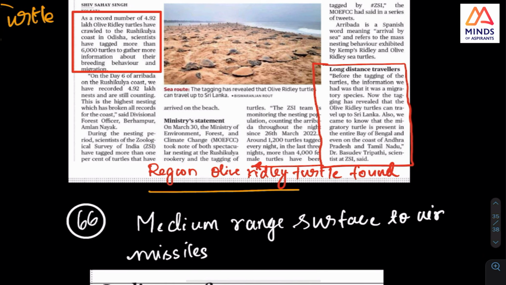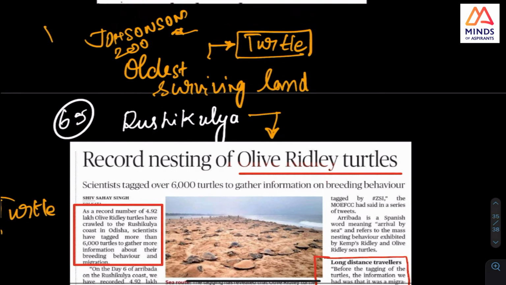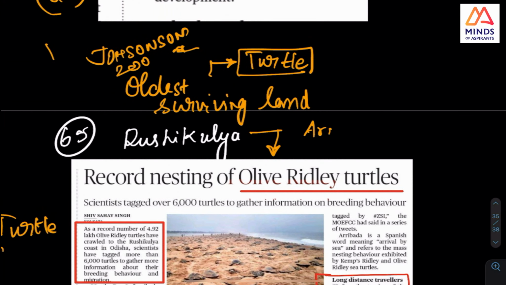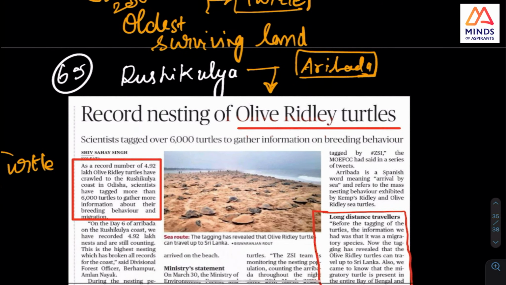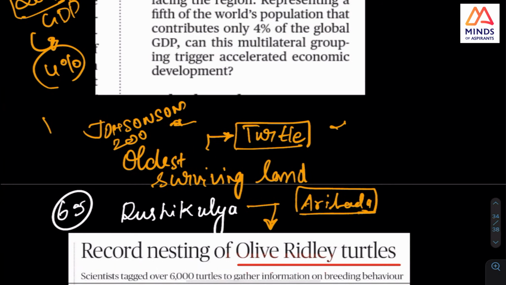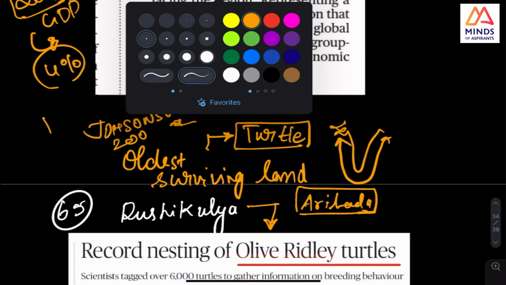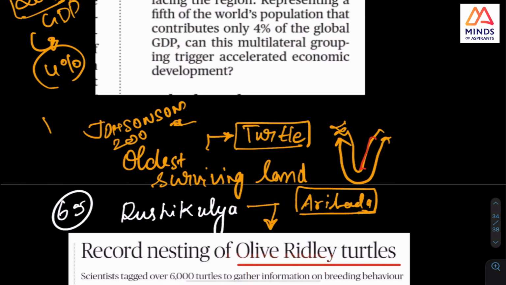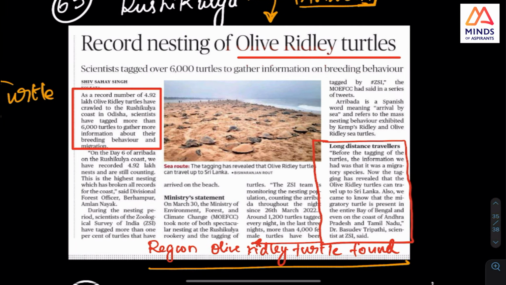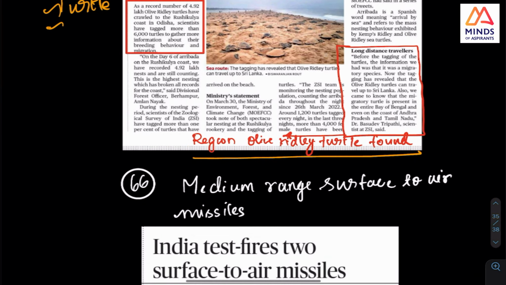Okay, region olive ridley, right? Because there is a name also, Arribada, and this is the place where they have this breeding center on the coast. So in India, whether the full coast it is there, or only in the eastern coast, or only specific places in the eastern coast, you should check. And that is why I have this. Whether it is endangered, you check it.